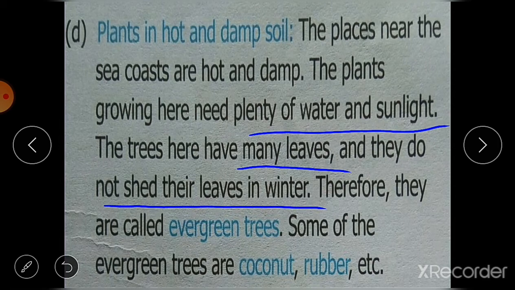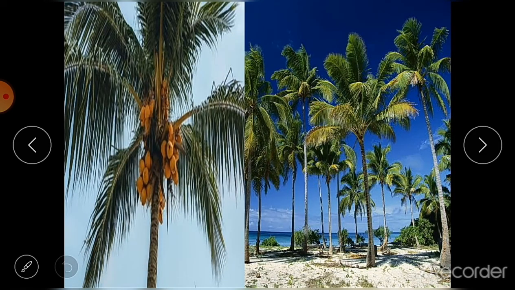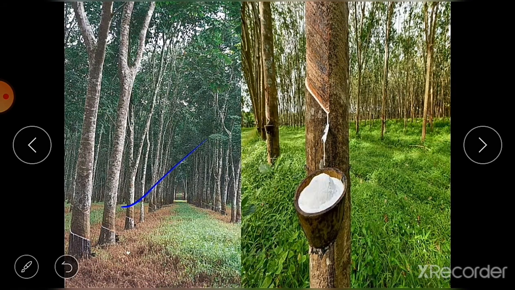जैसे कि हमने देखा है कि बहुत सारे प्लांट्स विंटर में अपने लीव्स को शेड कर देते हैं, रिमूव कर देते हैं ना, but these trees do not shed their leaves in winter and therefore they are known as evergreen trees. Some examples of these evergreen trees are coconut and rubber. Let's see the picture. Here this is the coconut tree and here is the rubber tree. This is the collection of rubber from the rubber tree. So this is about the plants in hot and damp soil.